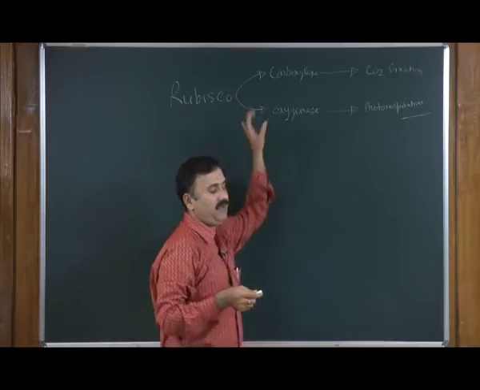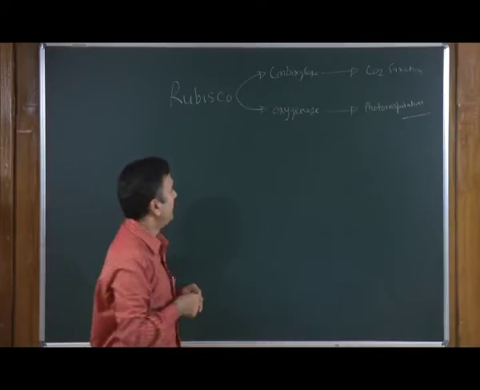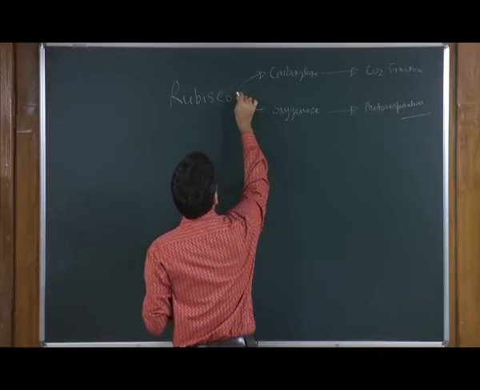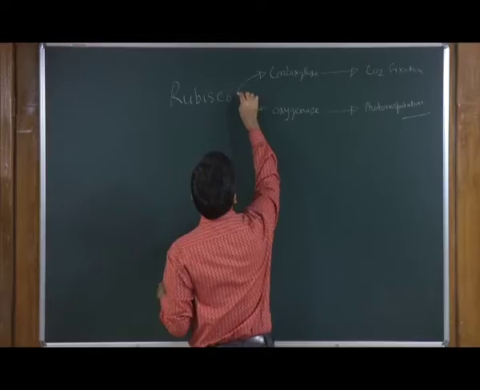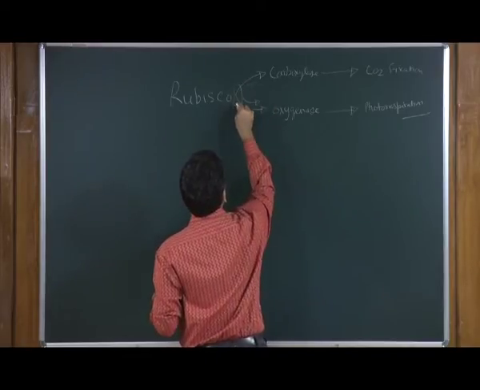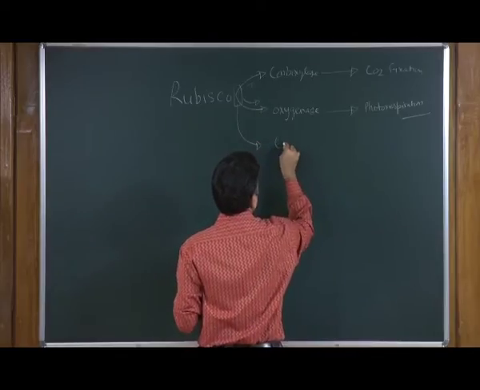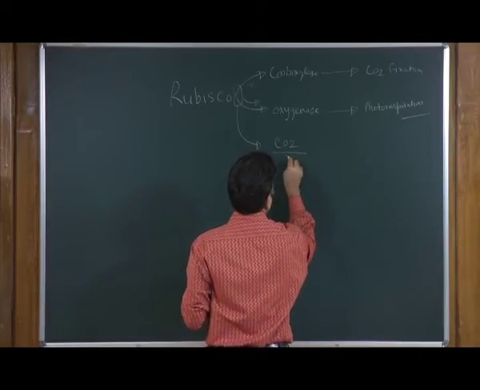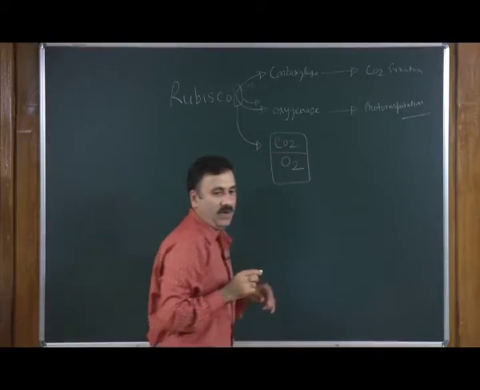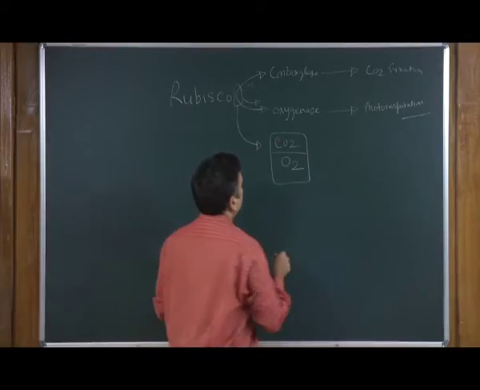While we were discussing photorespiration, we said that whether Rubisco will go for this pathway or that pathway is always decided by the ratio of carbon dioxide versus oxygen. Now see, in the case of C3 plant and in the case of C4 plant.